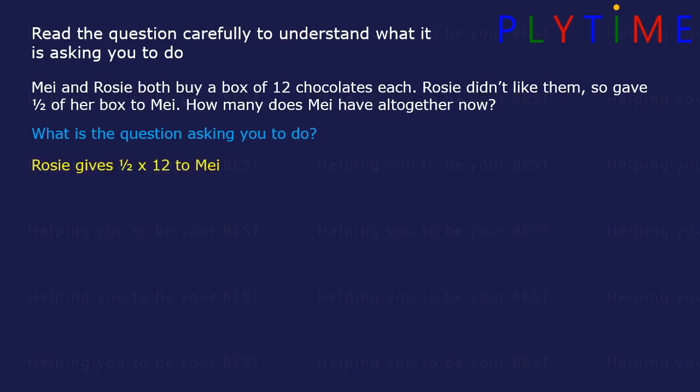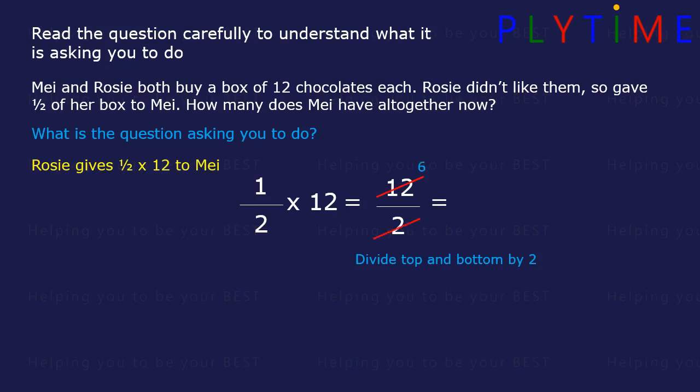Rosie gives half of her box of 12 to May, so work out half of 12, or half times 12. It's the same as 12 divided by 2. We can divide the top and the bottom by 2. 12 divided by 2 is 6. 2 divided by 2 is 1. So we end up with 6. Rosie gives 6 to May.